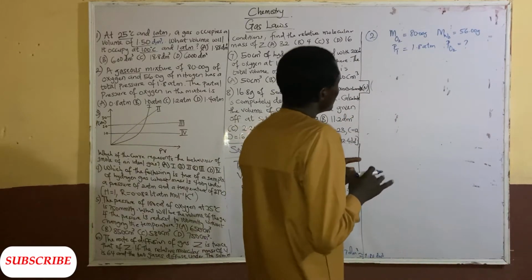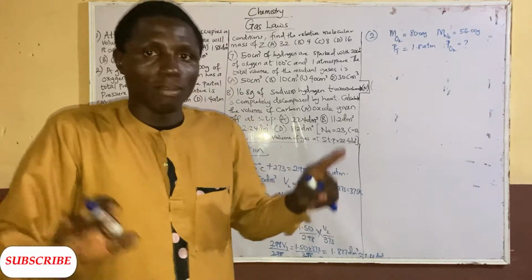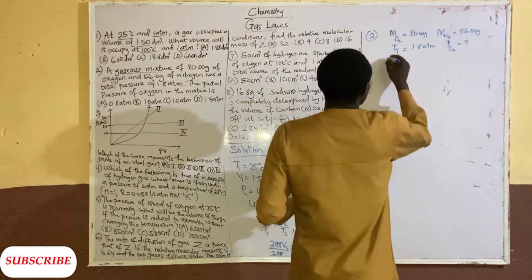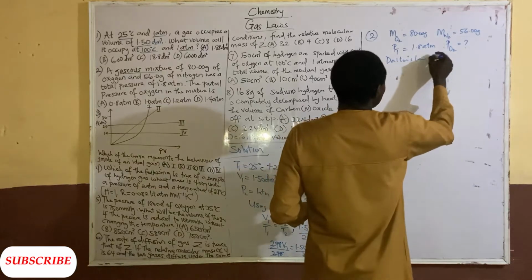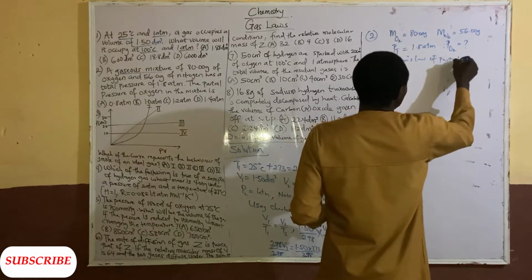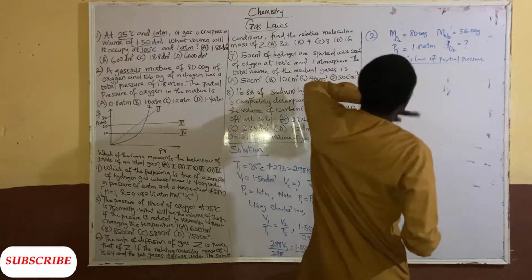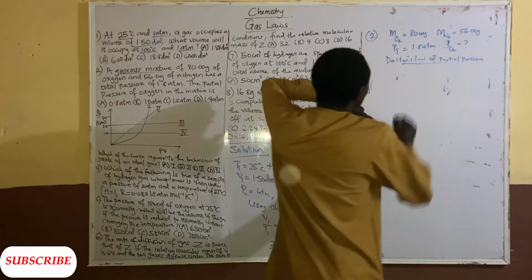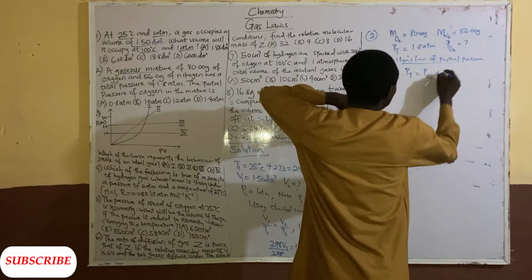When they say partial pressure, we are using Dalton law of partial pressure. We know that the PT is equal to PO2 plus PN2.